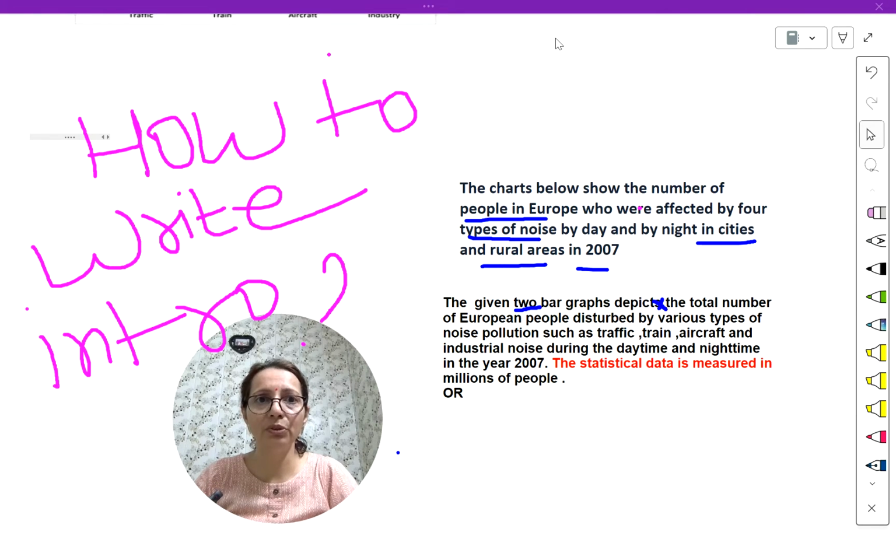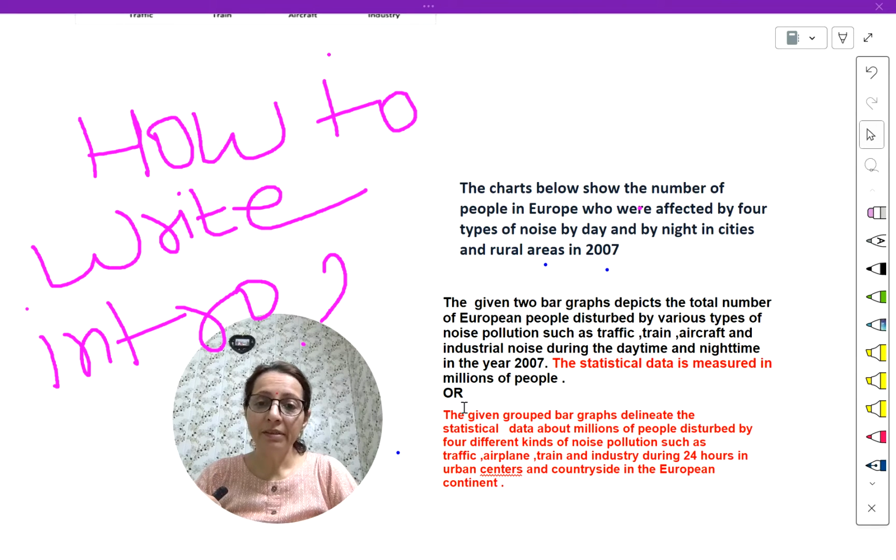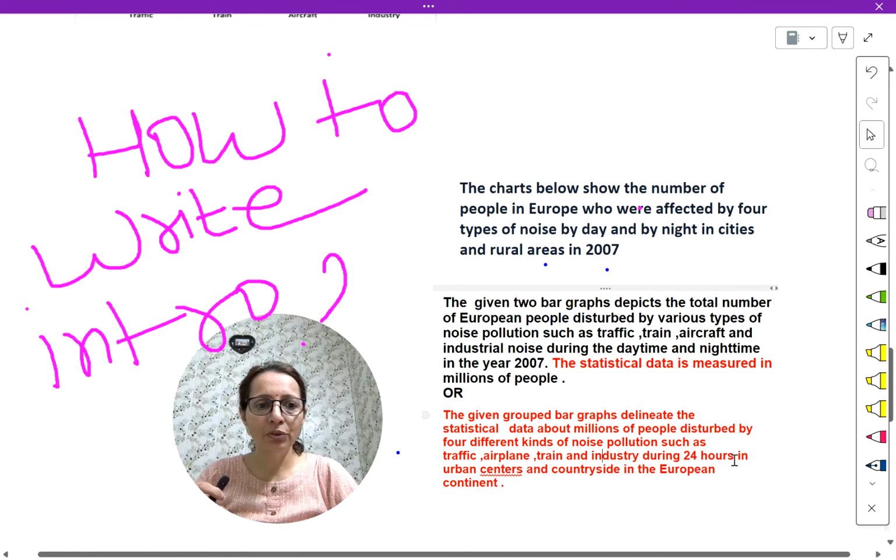It is also important to use it. Now another introduction, how you can write it. See this, the given grouped bar graphs. Not one graph, two graphs were there in one year. The given grouped bar graphs delineate the statistical data about millions of people disturbed by four different kinds of noise pollution such as traffic, air, train and industry during 24 hours in urban centers and countryside in the European continent. So this way also you can write your introduction in writing task 1.